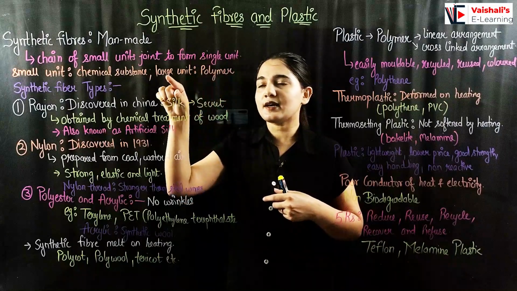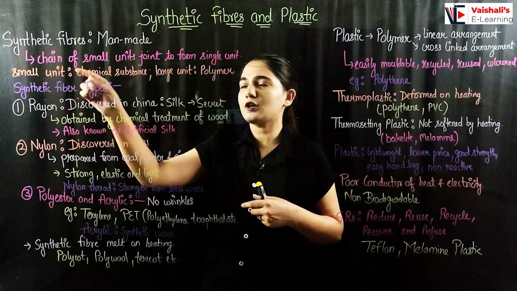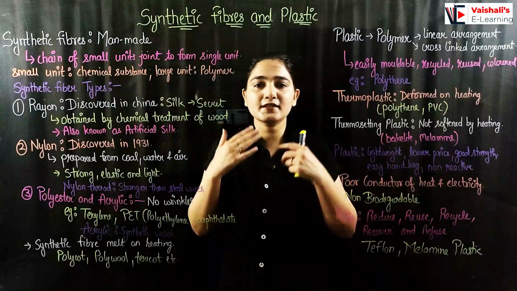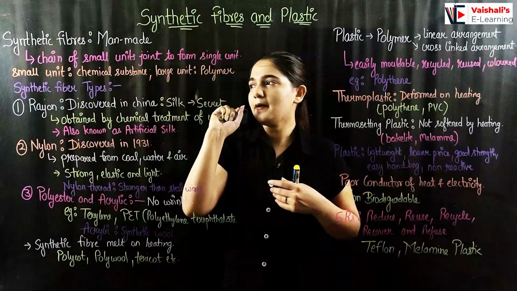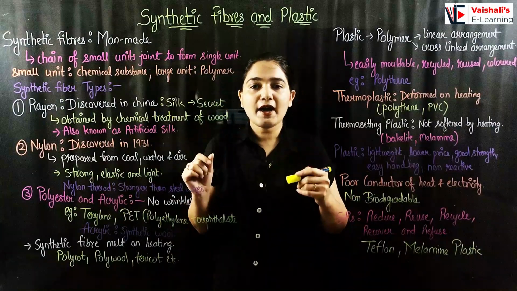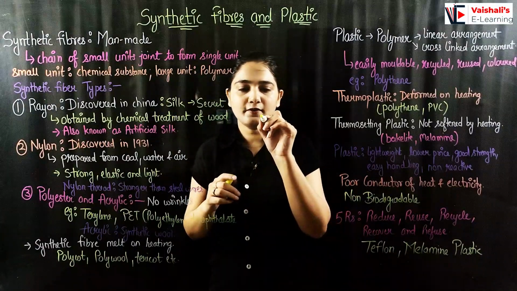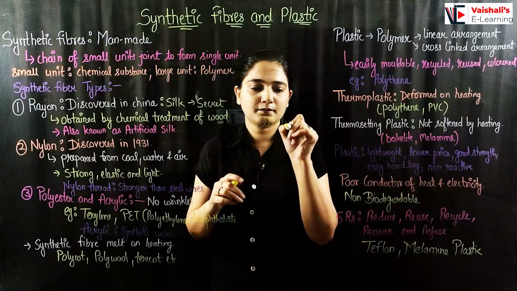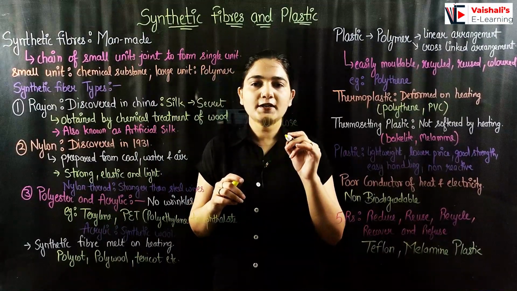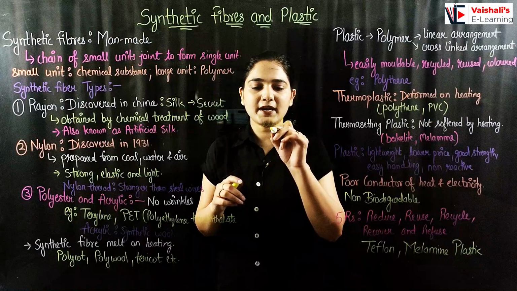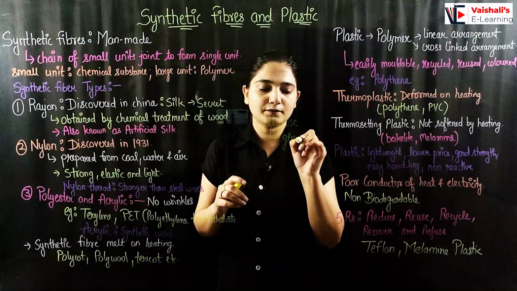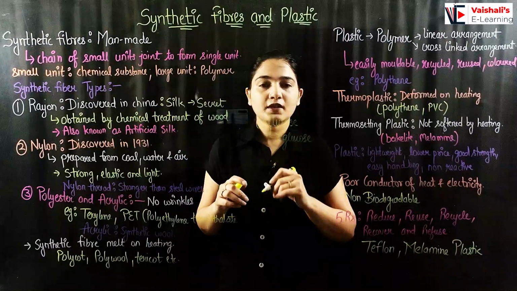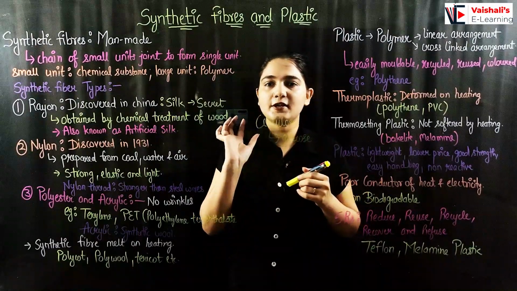So the single unit is a larger unit, whereas the smaller units are the chemical substances which humans make, and these make the polymer. Now we have a natural polymer as well, which is cellulose. Cellulose is made up of small units of glucose. So this is a natural polymer.